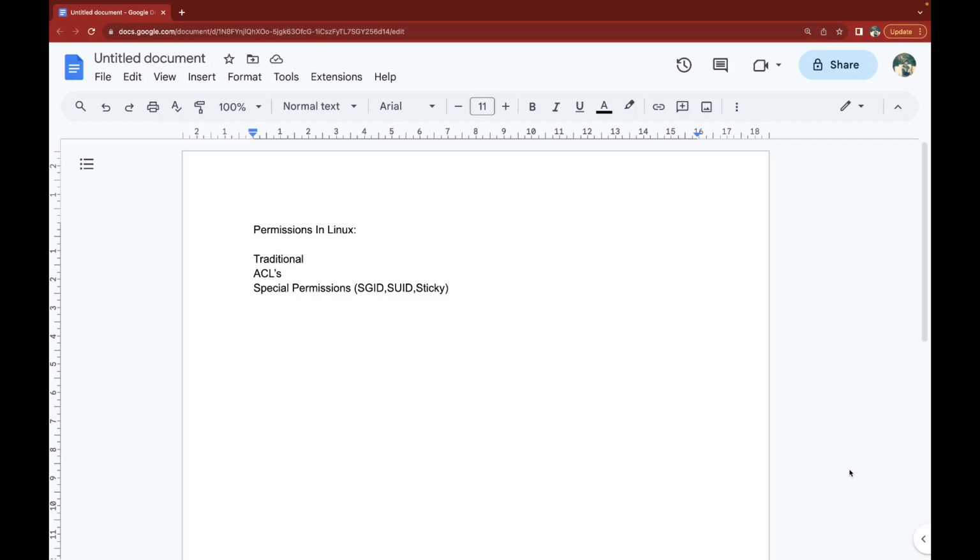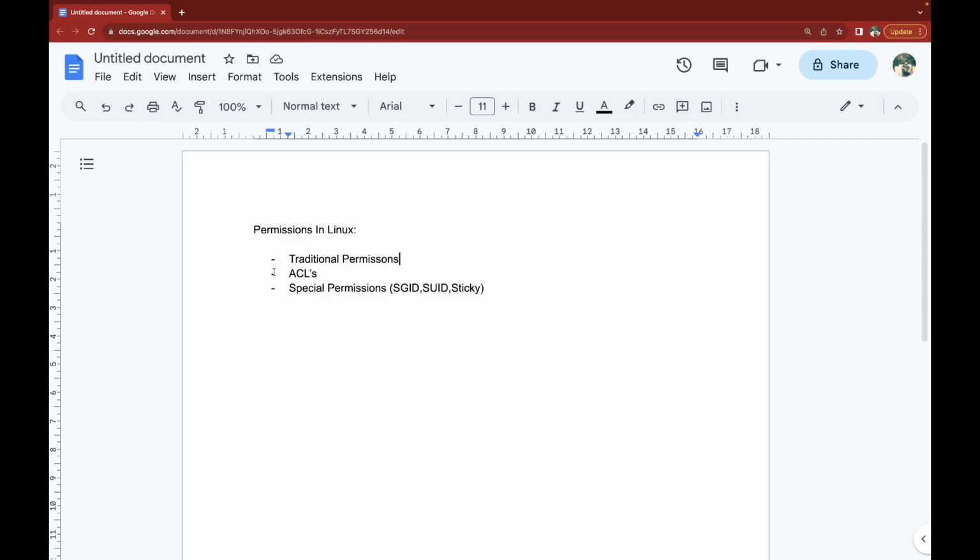Permission in Linux. In Linux we have three types of permissions: traditional, ACLs, and special permissions like SGID, SUID, and sticky. In this video we will focus on traditional permissions. After that, in the next videos, we will cover the other permissions as well. This topic is very important in Linux because you will learn many terminologies with the help of it.